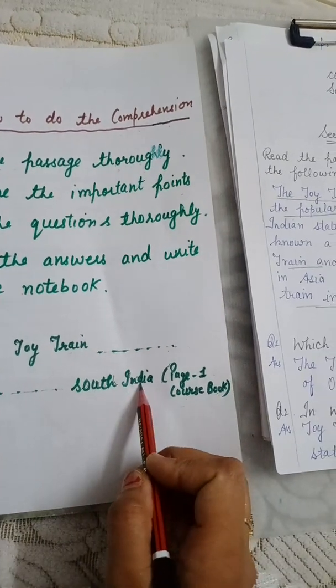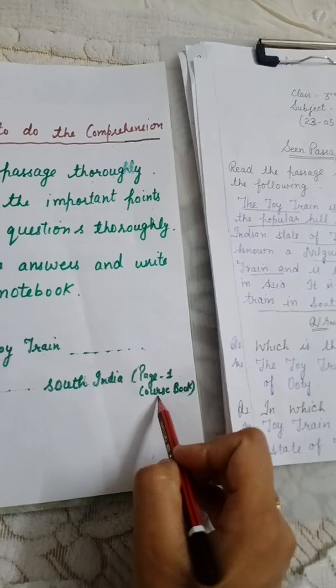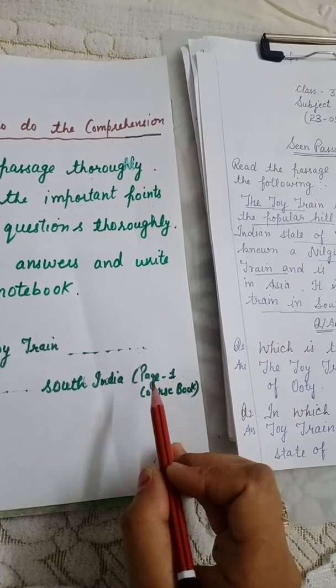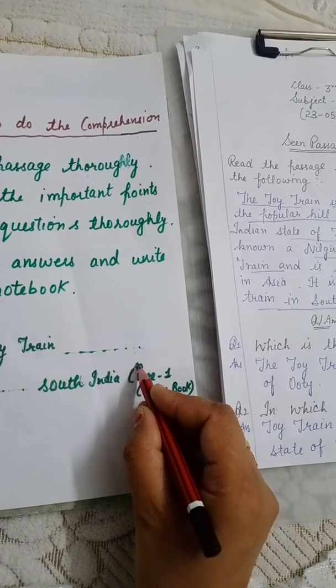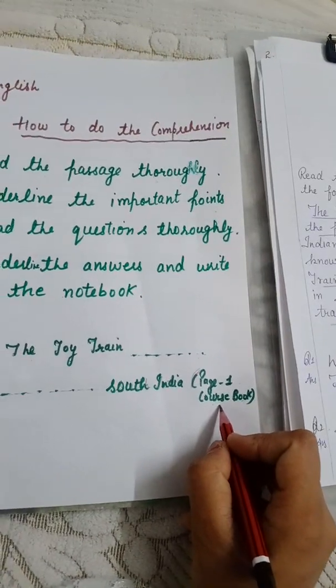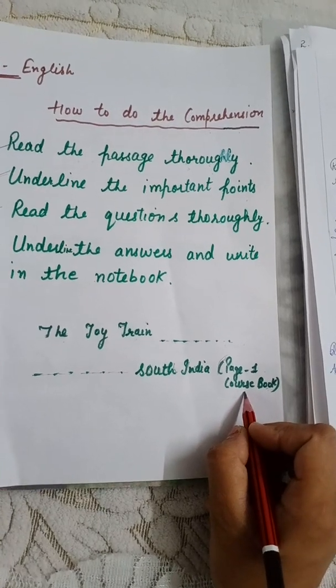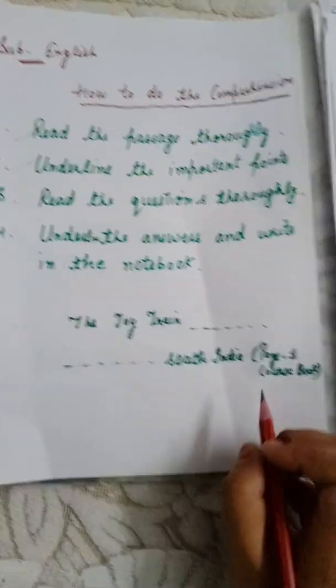And the page is 1 and the course book. Beta, don't forget to write in the bracket the page number and the book name, so that we can easily find the passage from our book.